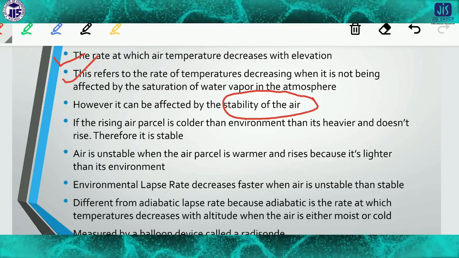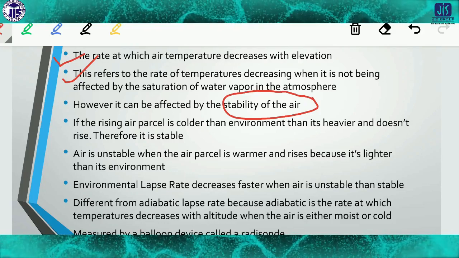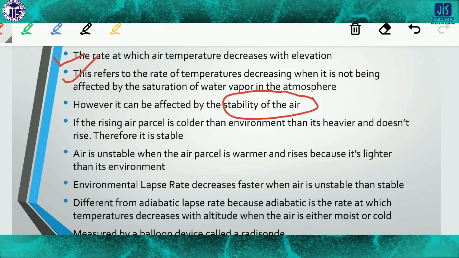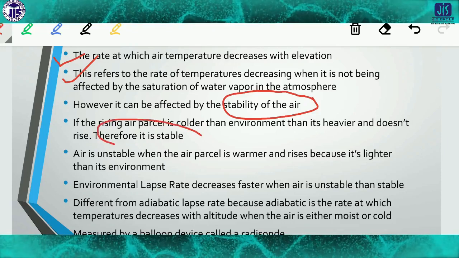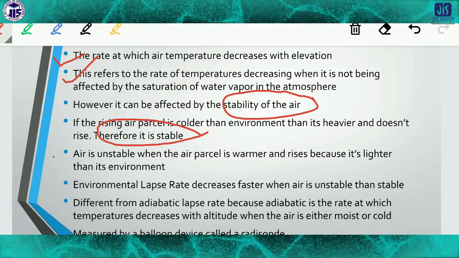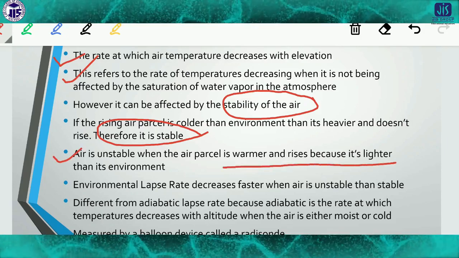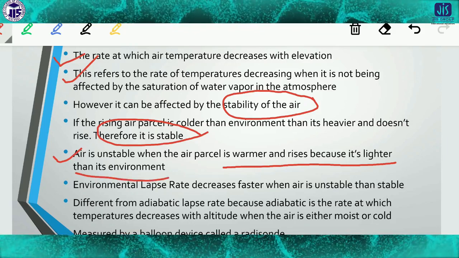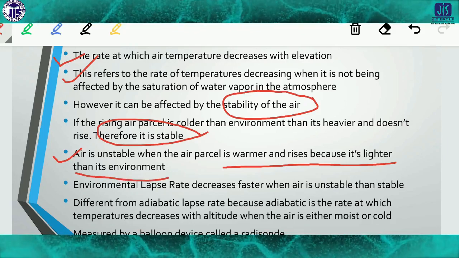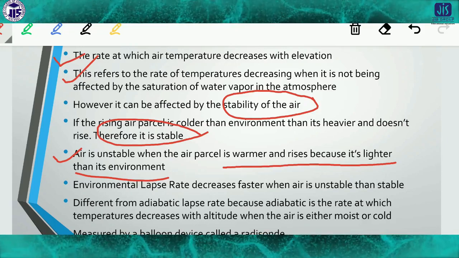If the rising air parcel is cooler than the environment, then it's heavier and does not rise, therefore it is stable. Air is unstable when the air parcel is warmer and rises because it's warmer than its environment. The environmental lapse rate decreases faster when air is unstable than stable.